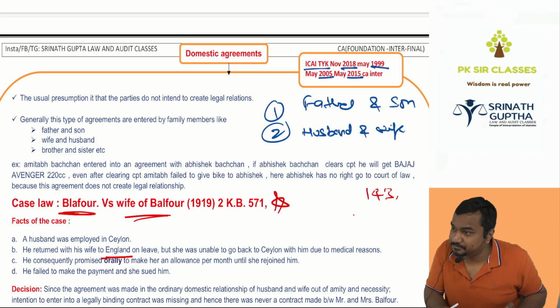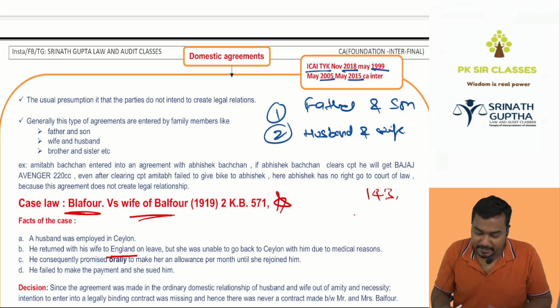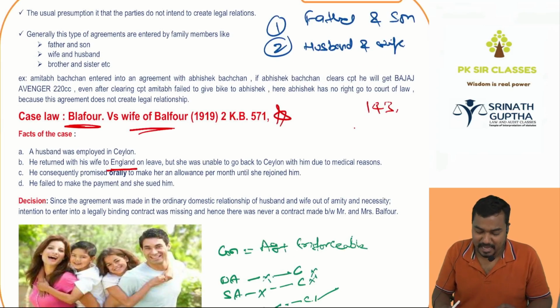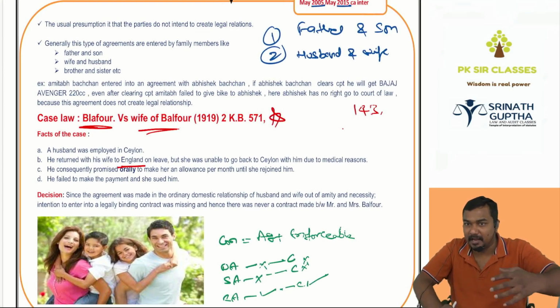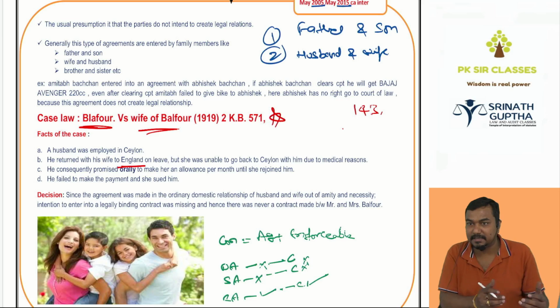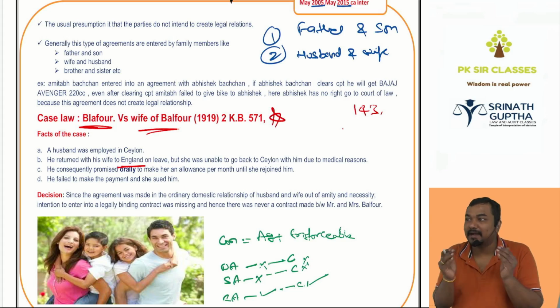There was a famous case law, Balfour versus wife of Balfour, 1919. In this case law, what happened? Husband and wife went on a family trip. Unfortunately, the wife got sick. She was admitted to hospital. Husband promised to send money to the hospital every month, but the husband forgot to send the money to his wife. The wife filed a case. The judge said, sweetie, you can't file a case against your husband because it is a domestic agreement.